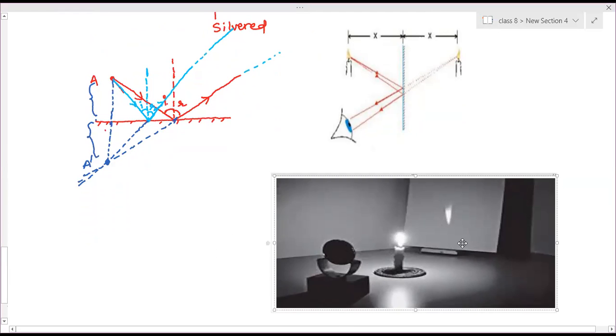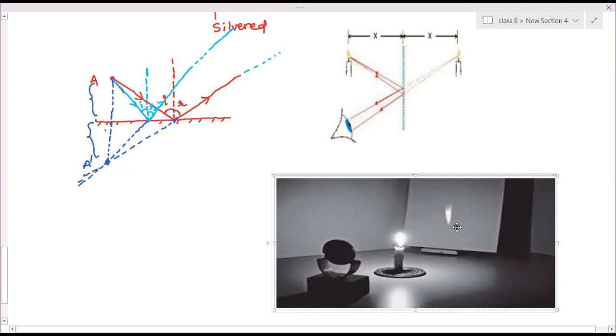Right? A white sheet has been placed in front of the mirror. And here we are able to obtain this image of the flame. This flame is obtained here. A lookalike of this flame is obtained on the paper. This is called obtaining an image on the screen. This is called formation of the image on the screen.